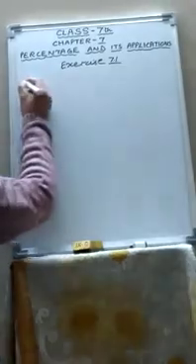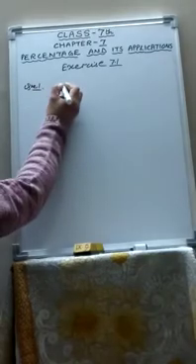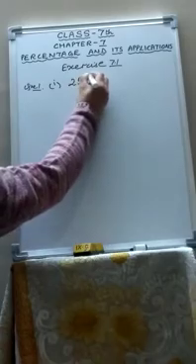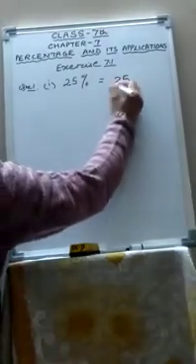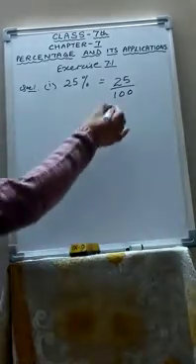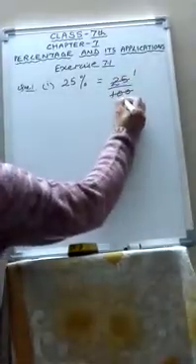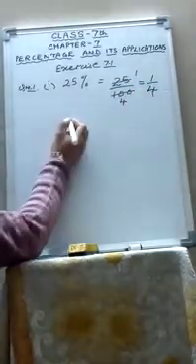So the first question is that you have to convert the percent into fractions in simplest form, like 25%. Now, I told you percent means out of 100. 25% means 25 upon 100. Now, you have to convert it into simplest form. So, 25 ones are 25, 25 fours are 100. So, the answer is 1 upon 4.